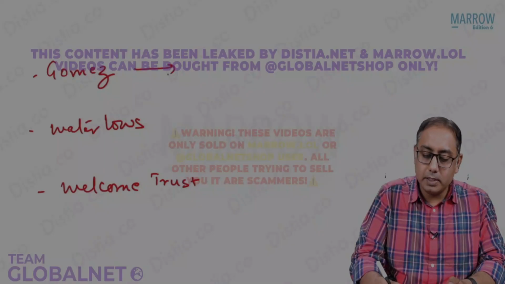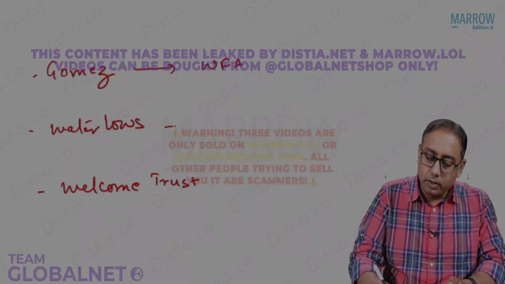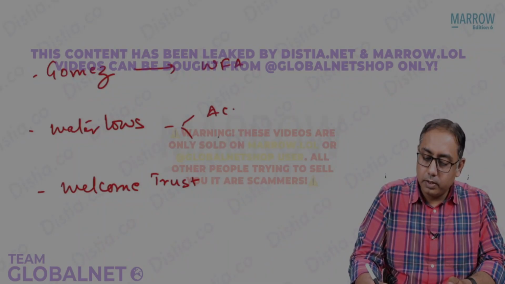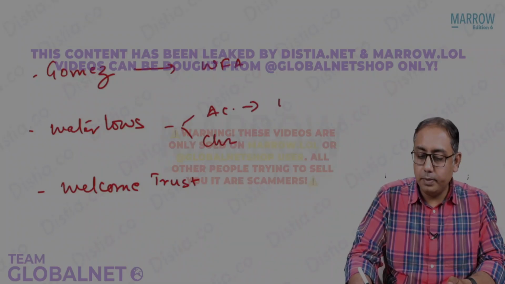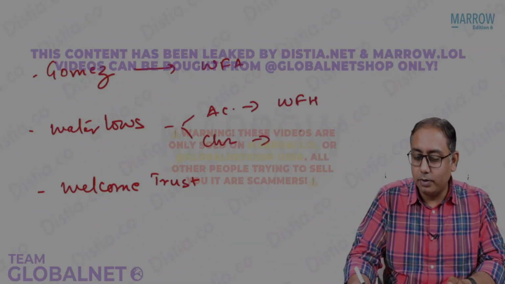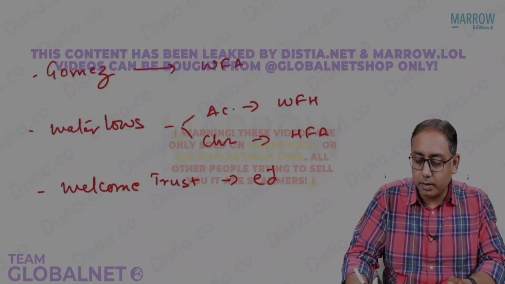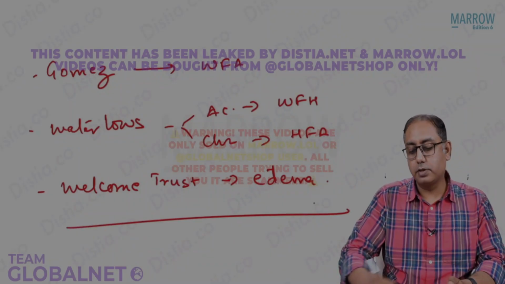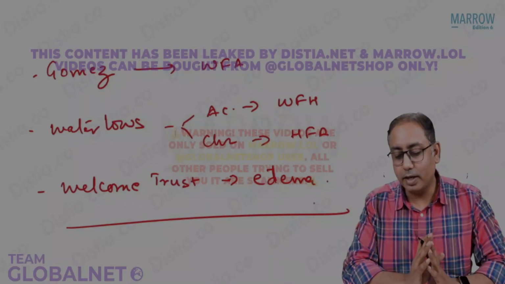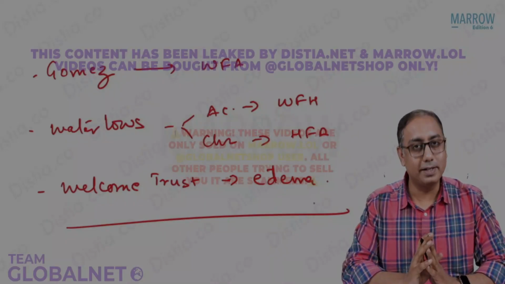So now Gomez is for the weight for age. Waterlow's will tell you about the acute or the chronic. Acute means weight for height and chronic means height for age, and Wellcome Trust is done in case of edema. It is done in case of edema. These are the MCQs you would like to remember for your exam.